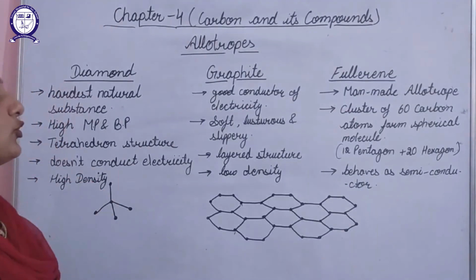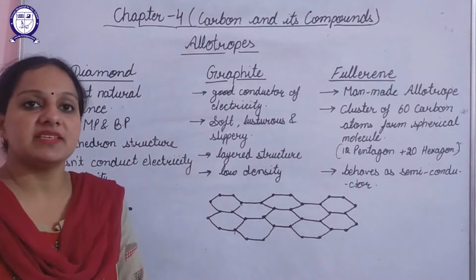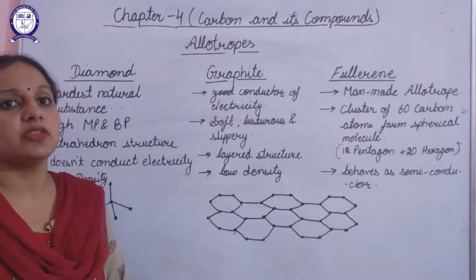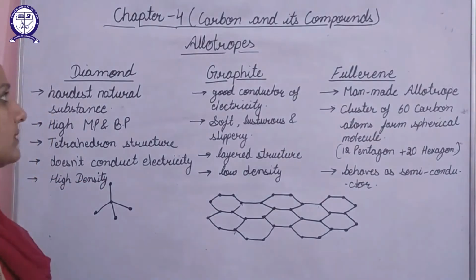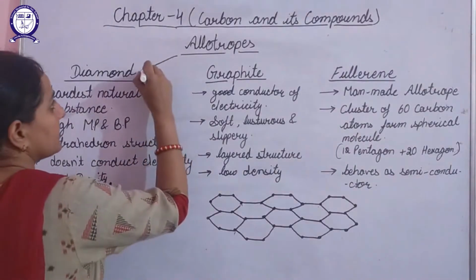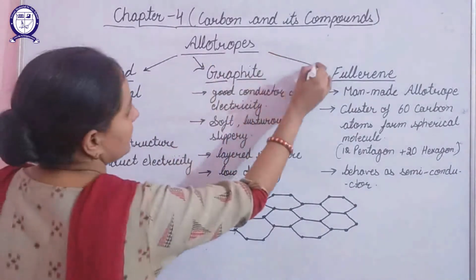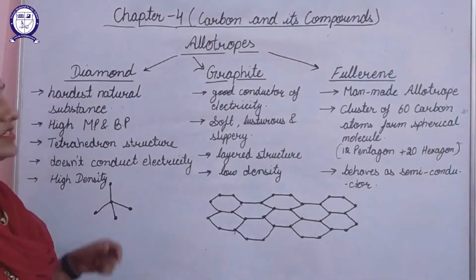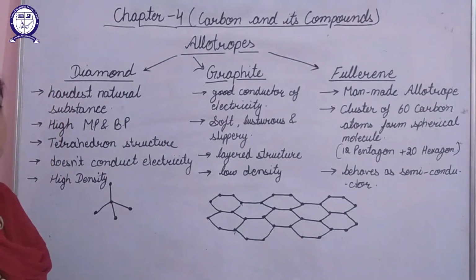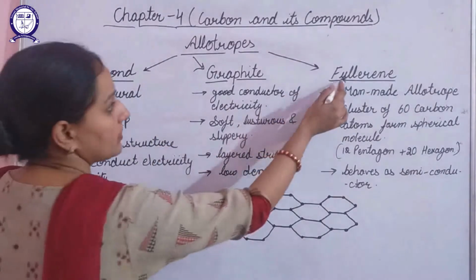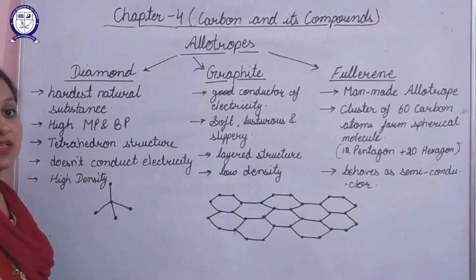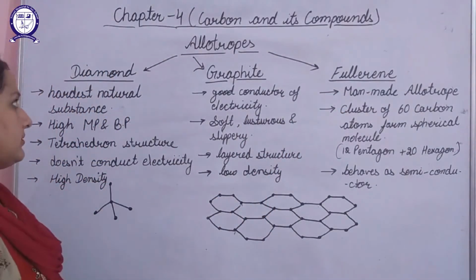Next is allotropes of carbon. Now carbon exists in different physical forms and those forms are known as the allotropes of carbon. So basically carbon has 3 allotropes, 2 are natural and 1 is man-made. The first allotrope of carbon is diamond, second one graphite, third one fullerene. Diamond and graphite are the natural allotropes of carbon. Fullerene is the man-made allotrope that is prepared in the laboratory.